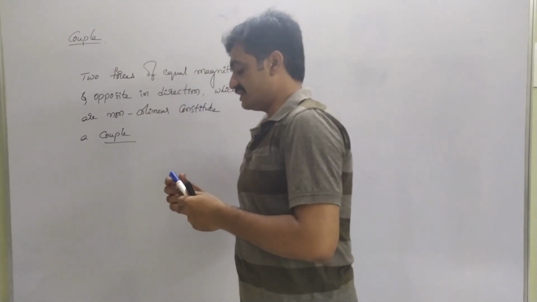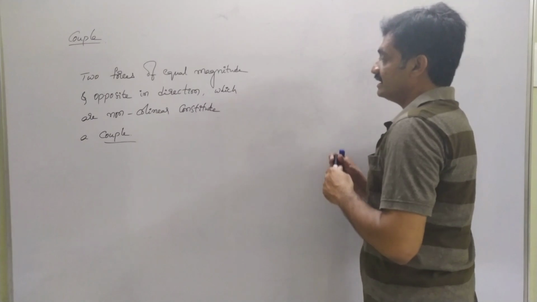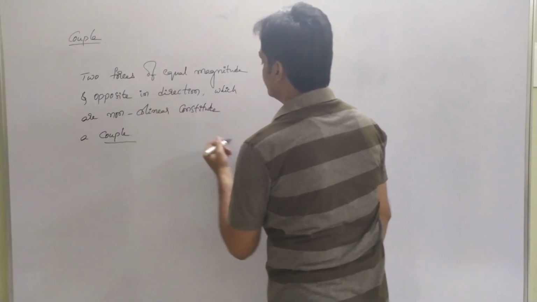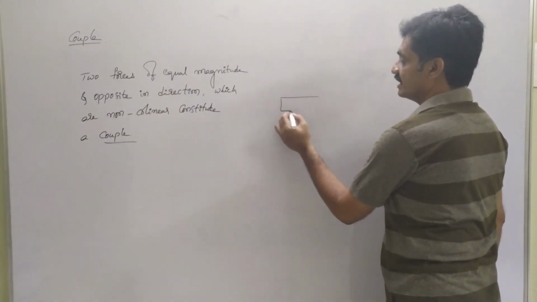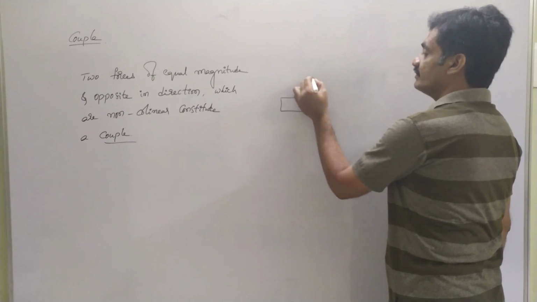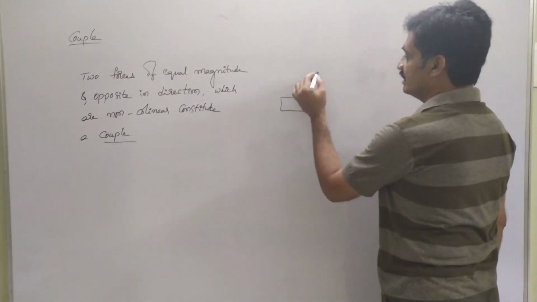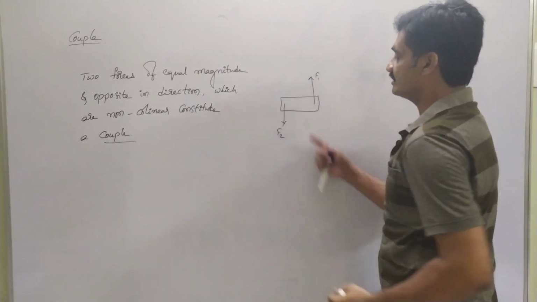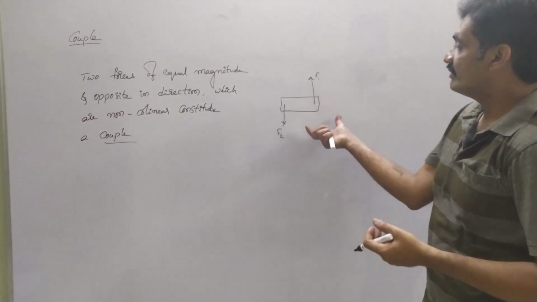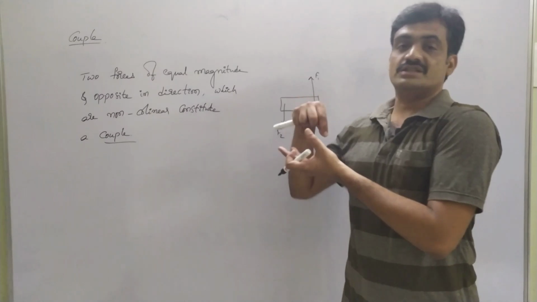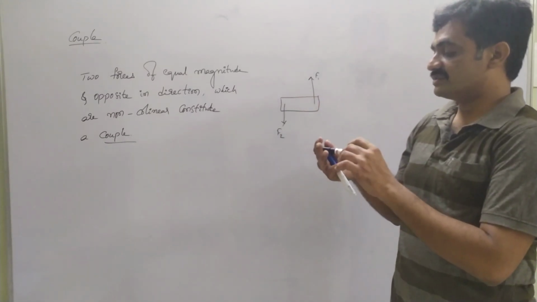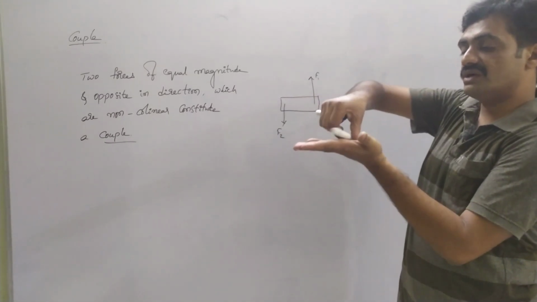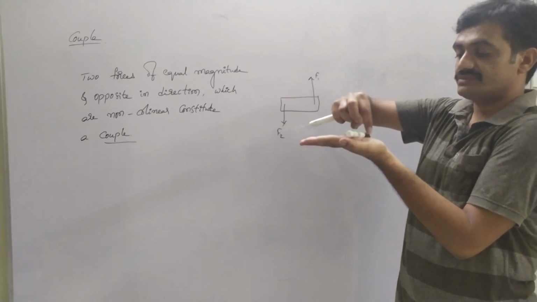So for this couple, what happens is the resultant force of these two forces. I am going to consider a body. Here, the force F1 is acting in this direction, and force F2 is acting along this direction in order to rotate this body. So here I am going to rotate this body like this.